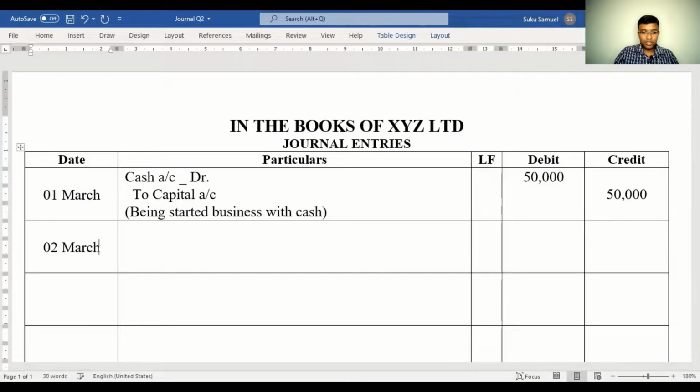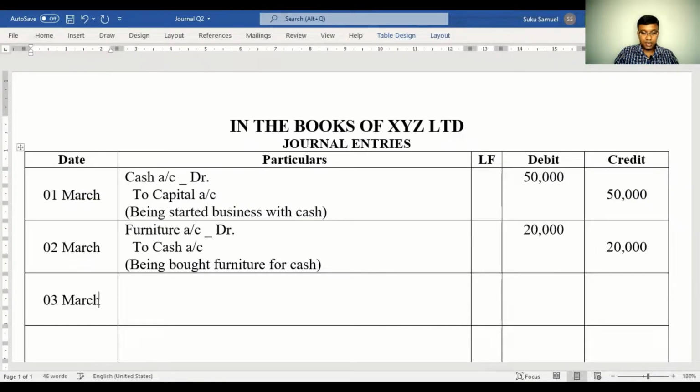2nd March, the transaction tells us bought furniture for cash. When you buy furniture for cash, furniture would be coming in and you have furniture worth 20,000 coming in, and you will be paying cash. So cash would be going out. Golden rule is debit what comes in, credit what goes out. Being bought furniture for cash.